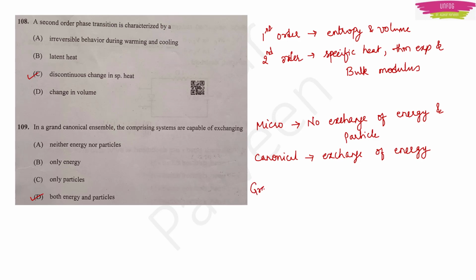And for grand canonical ensemble, both exchange of energy and particles will take place. So these are the 3 types of ensembles: micro-canonical ensemble, canonical ensemble, and grand canonical ensemble. And these 3, they are different. I showed you how. So please keep in mind, always one question comes from this topic.